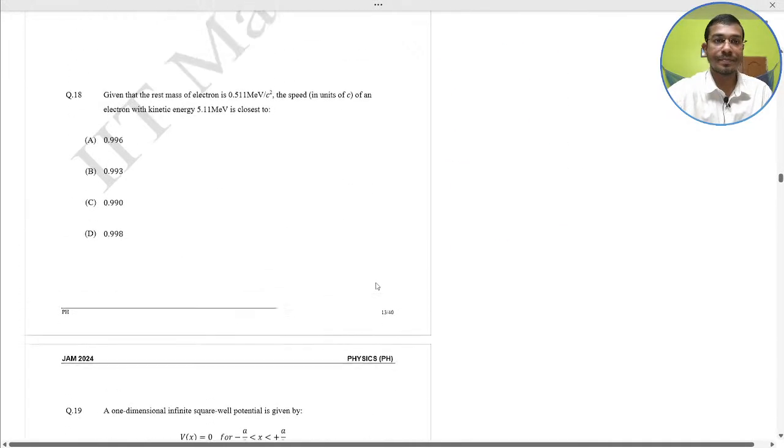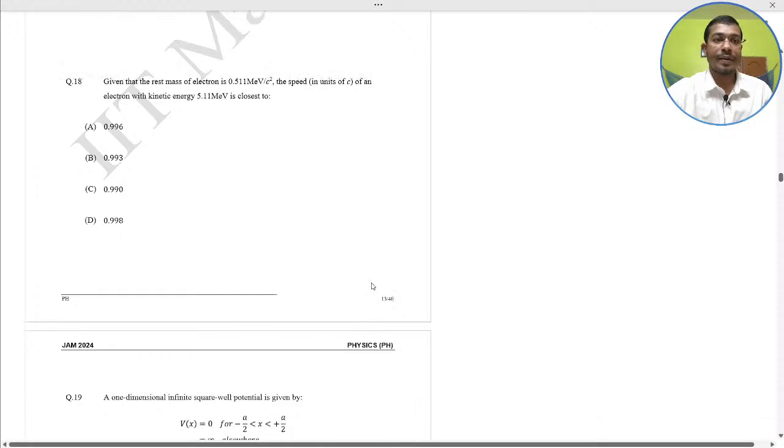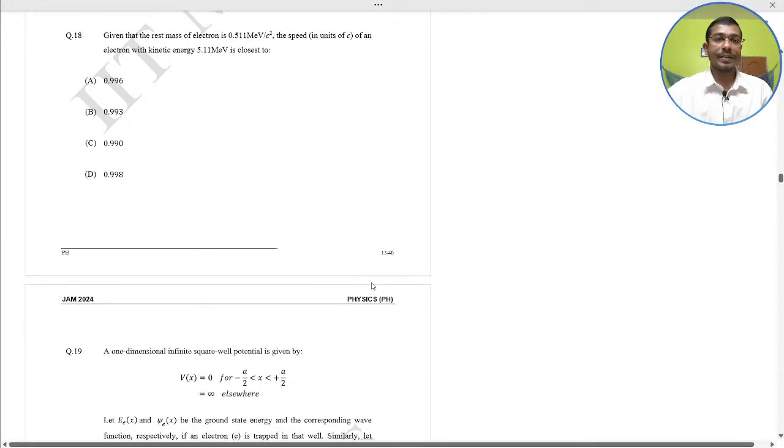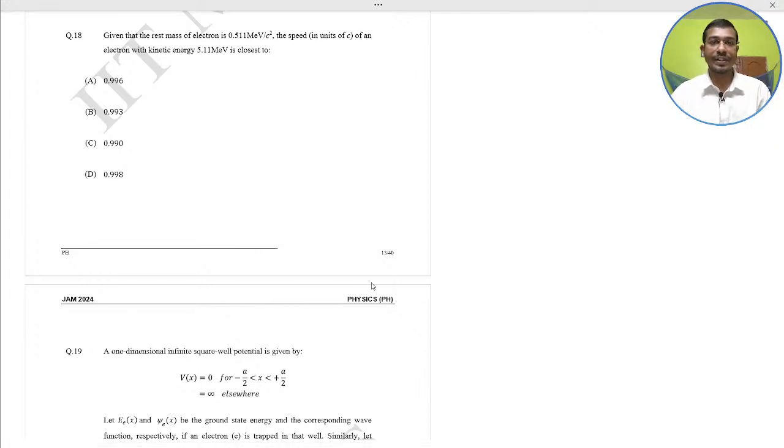Next, given that the rest mass of the electron is 0.511 mega electron volt per c square, the speed of an electron with kinetic energy 5.1 mega electron volt is close to what? This is from the general properties of matter and mechanics, special theory of relativity.